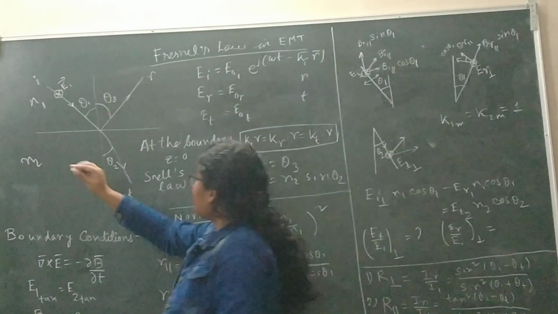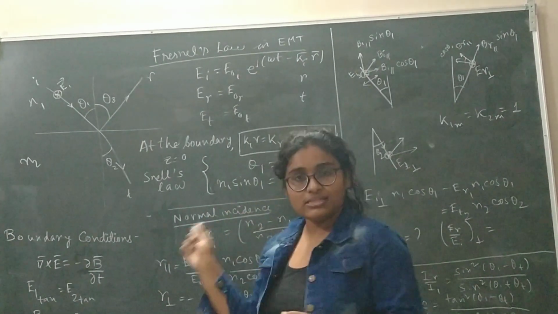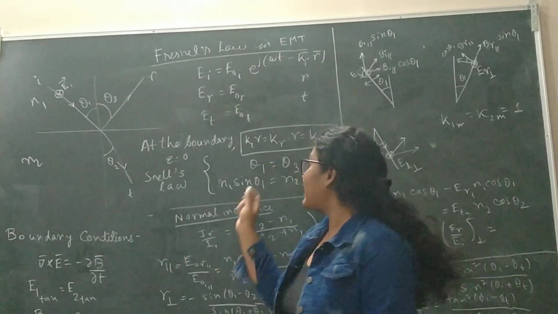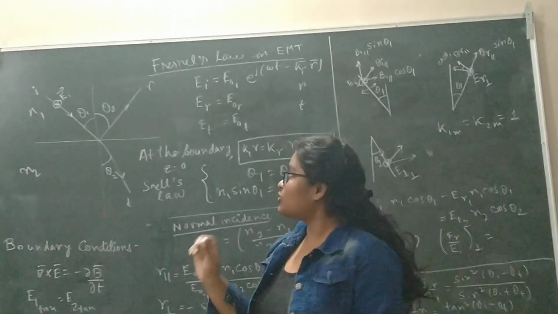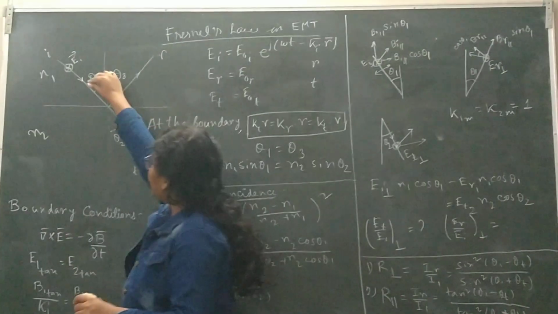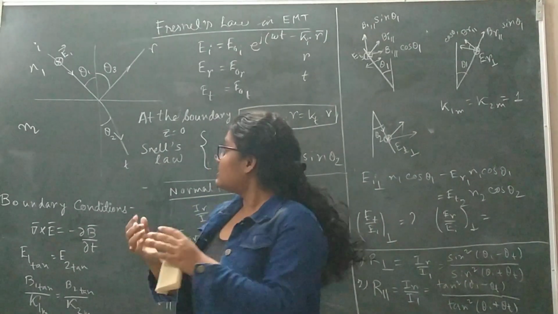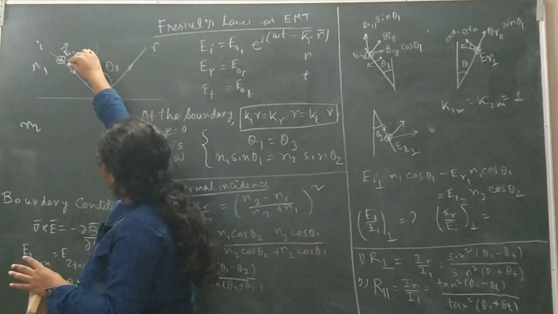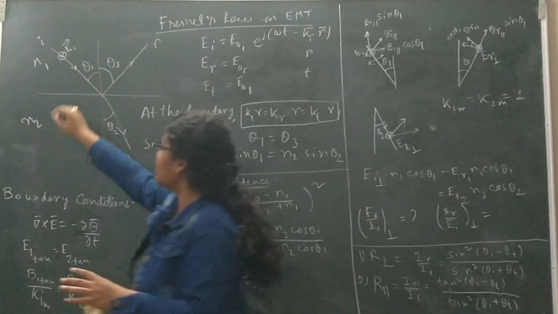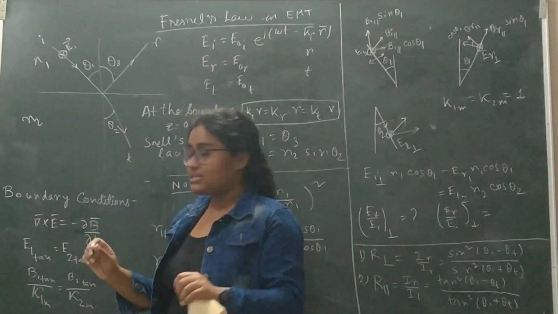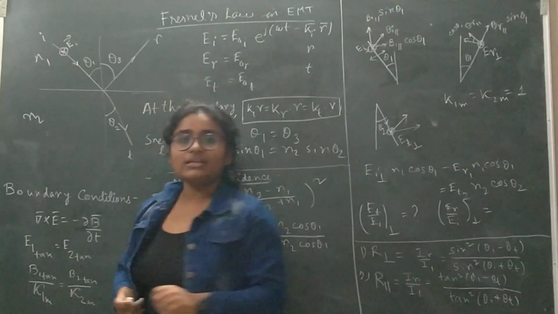I am telling you that every law of reflection, whether it's Snell's law of refraction or anything else, will be valid in electromagnetic theory also. How is it so? Let's check. Suppose you have light incident in this way, and you have a boundary of two dielectrics, one with refractive index n1 and the other with refractive index n2.